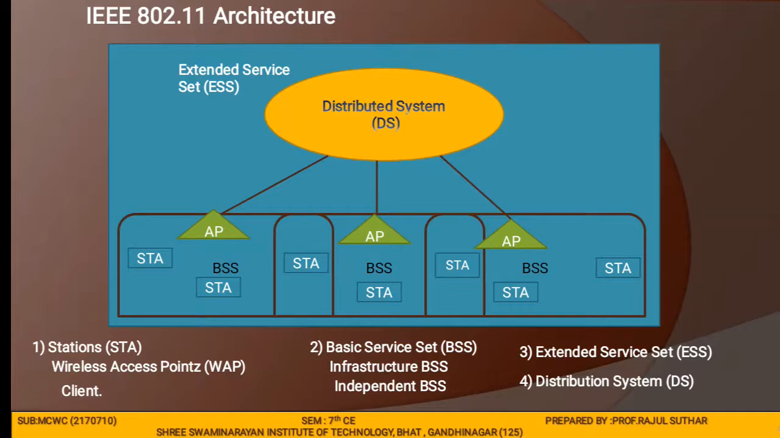Then the distributed system connects the access points in the ESS. All the access point connections are provided into the distributed system, DS. So this is the architecture of IEEE 802.11. Let me show some advantages. We will cover the advantages on the last slide.